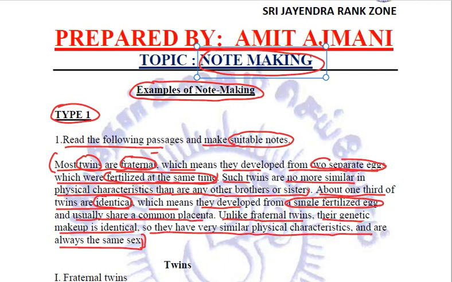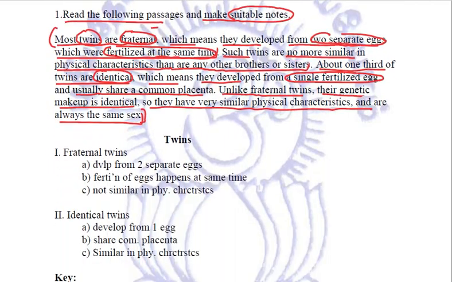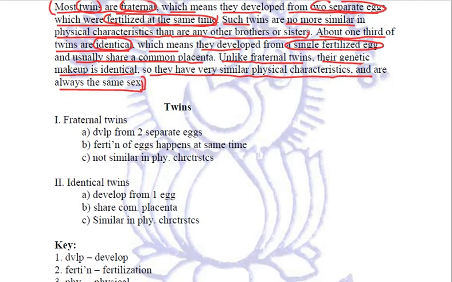Now let us see how exactly we are going to make notes. The heading that we are going to give is twins, quite simple. The subheadings are the main two types of twins that are being discussed in this passage. One are fraternal twins and another are identical twins. Right? We are going to represent it with Roman numerals.